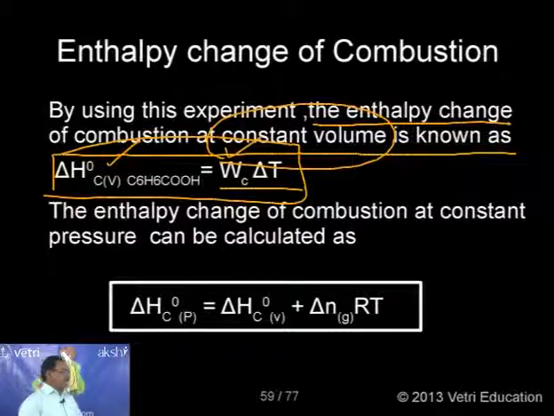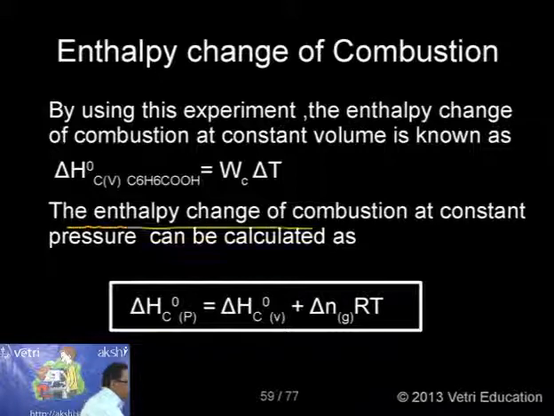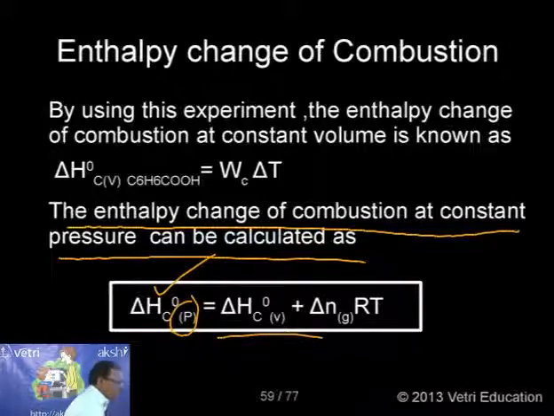This is the corresponding delta H value at constant volume, but we can convert this value into delta H at constant pressure. Now the enthalpy change of combustion at constant pressure can be calculated as follows: delta H at constant pressure is equal to delta H at constant volume, which we get from here, plus delta N RT.